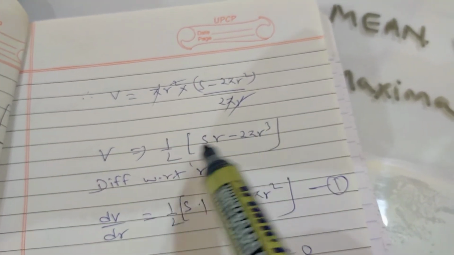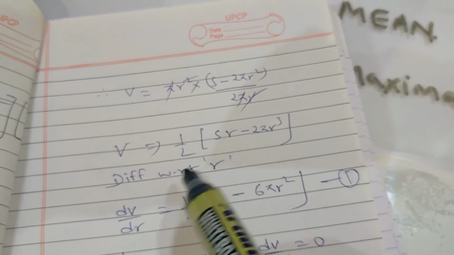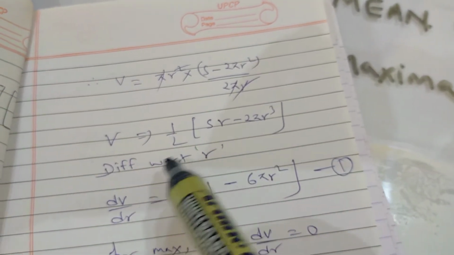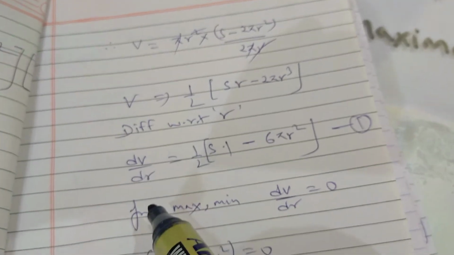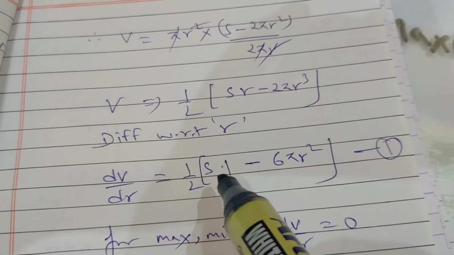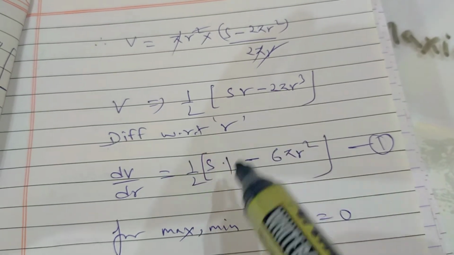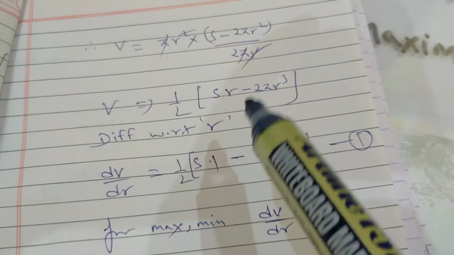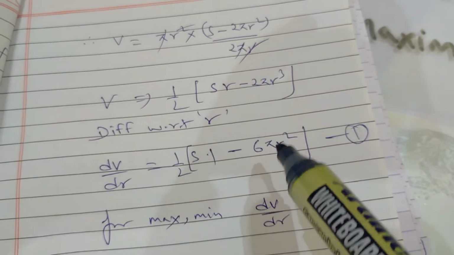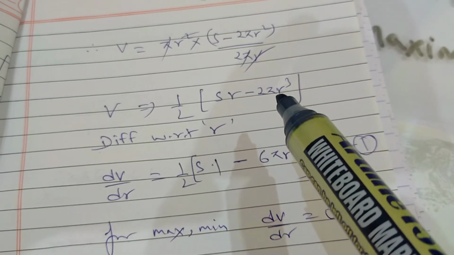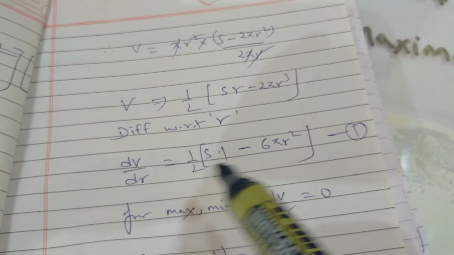We have only one variable, that is r. Now differentiating with respect to r on both sides, so dV upon dr has come. It will be half into s, where s is the constant term. Differentiation of r with respect to r is 1. So here 6 pi r square, because we are differentiating with respect to r. So this is the differentiation.